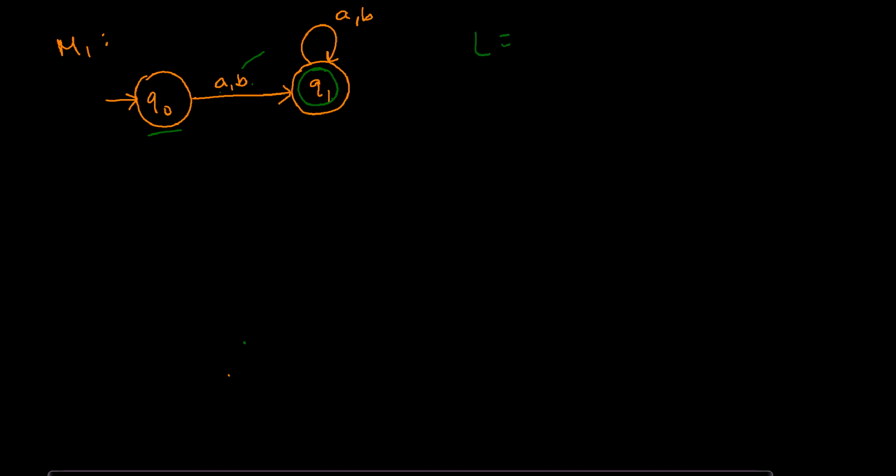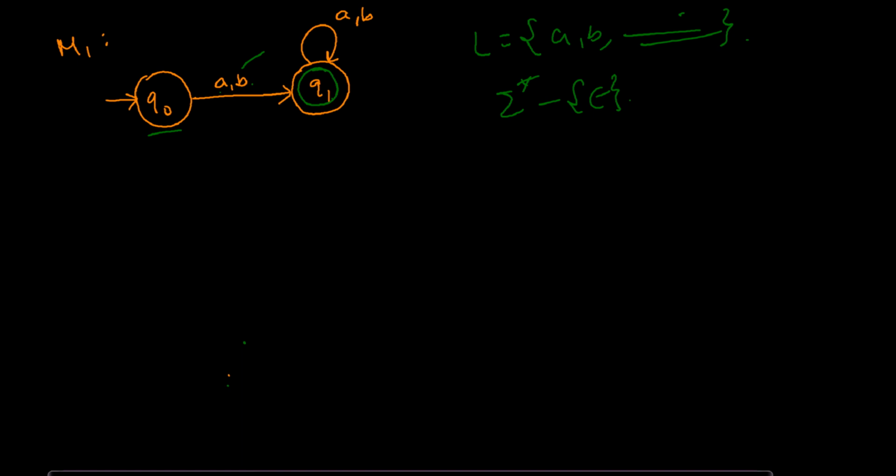It means what is the language? The language is A, B, and all the strings. So it is every string except epsilon. If you see any string, you reach the final state. So the language is any string except epsilon.